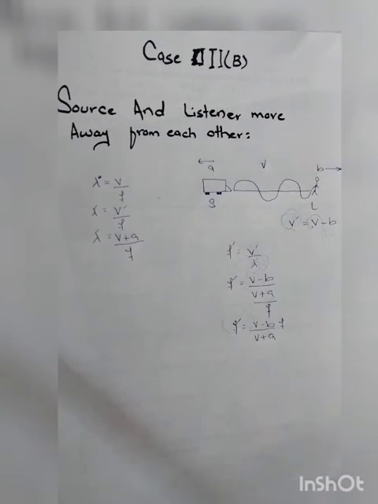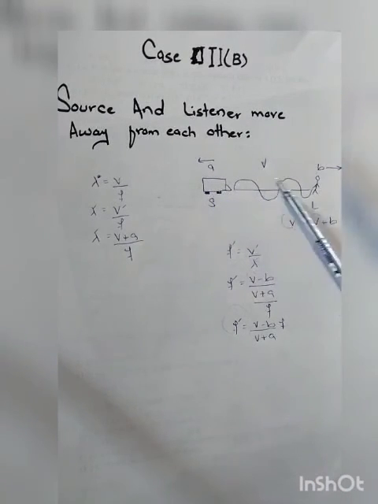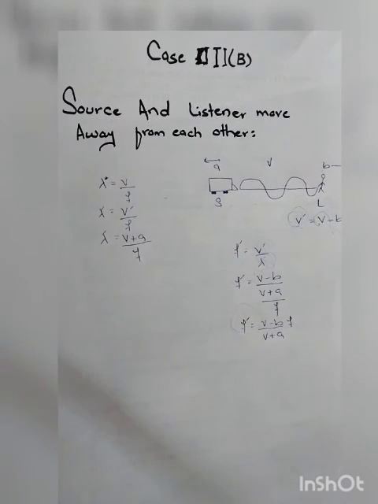When both move away from one another, the frequency received by the listener decreases. This is all about the Doppler effect: whenever the sounding source or listener move towards one another, away from one another, or the source moves towards a listener at rest, or the listener moves towards or away from the source, or the source moves away from a stationary listener, in all these cases there is a change of frequency of the sound as well as a change of pitch. This change of frequency and pitch, when there is relative motion between sounding source and listener, we call the Doppler effect. This is the end of the topic, the Doppler effect. Thank you.